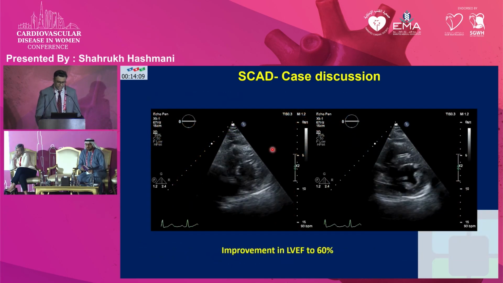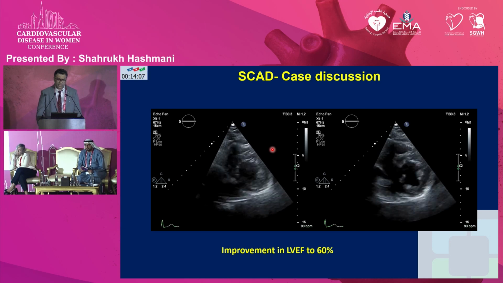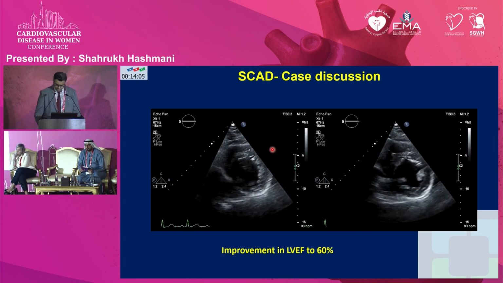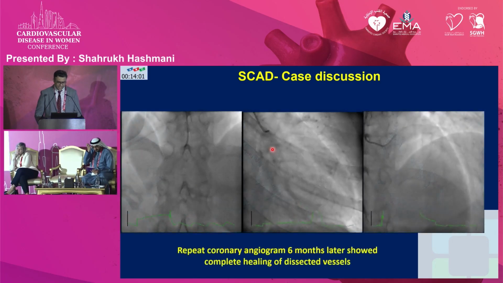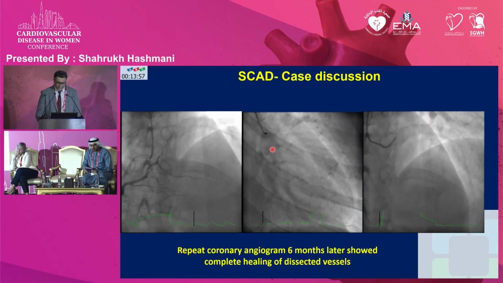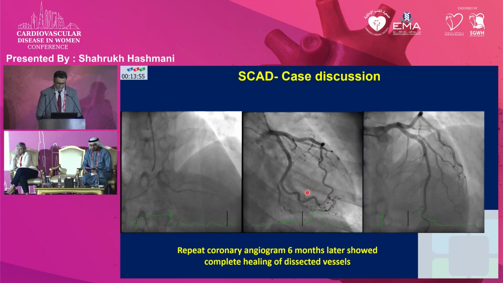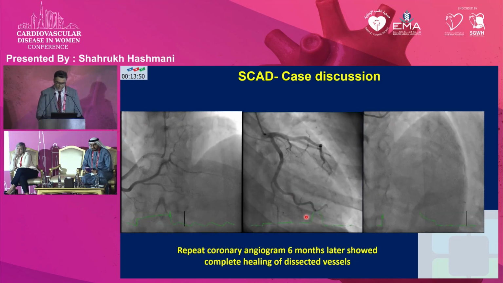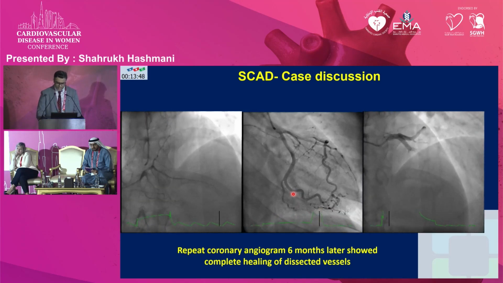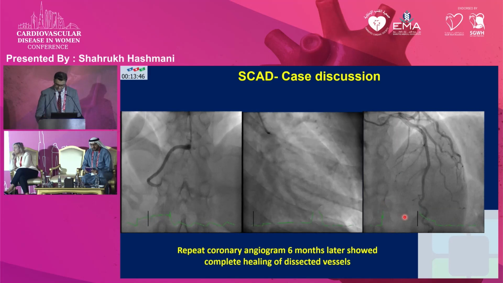Prior to her discharge, a repeat echocardiogram was performed, and that showed complete improvement in the ejection fraction to 60%. She was discharged home, and at the 6-month follow-up visit, we repeated an angiogram that showed complete healing of the dissected vessels. If you remember, the OM vessel, which was thin and had multiple lumens, now has complete recovery, and so does the LAD disease.